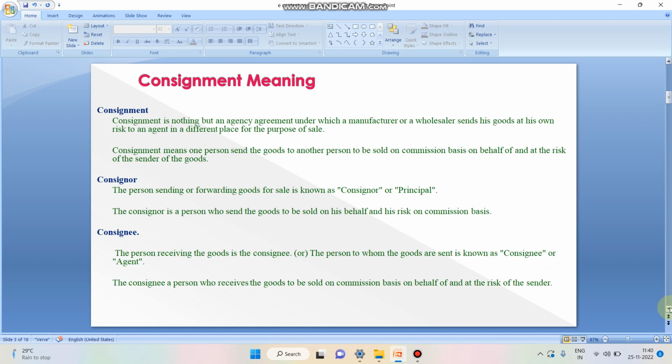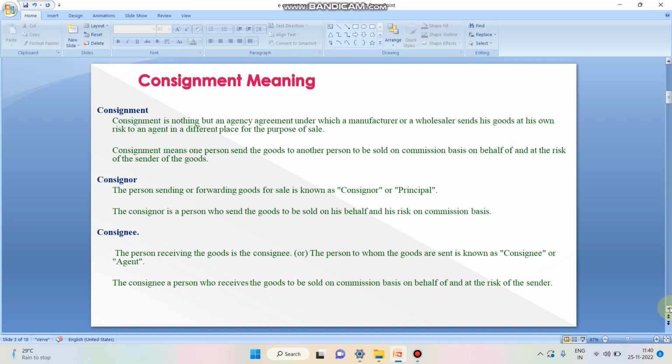Consignment is nothing but an agency agreement under which a manufacturer or a wholesaler sells its goods at own risk to an agent in a different place for the purpose of sales. So consignment is the act of selling goods from one place to a different place without opening any branches, without spending much capital. The concept that enables selling the goods through another person at different places is called consignment.